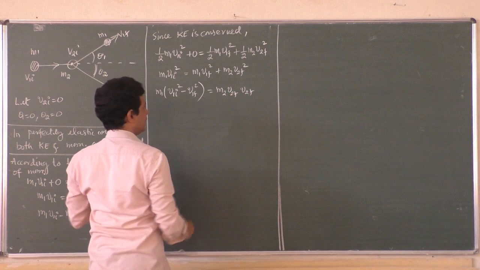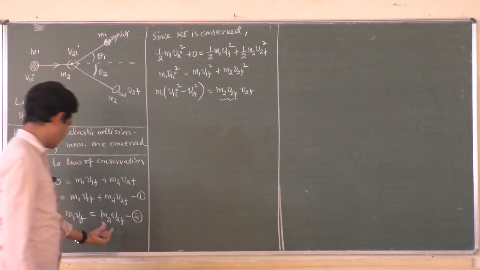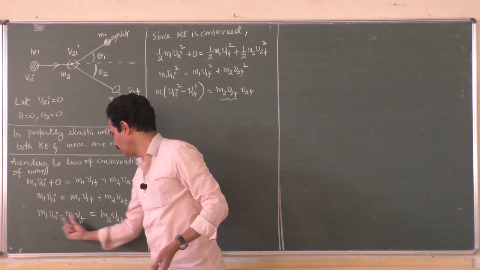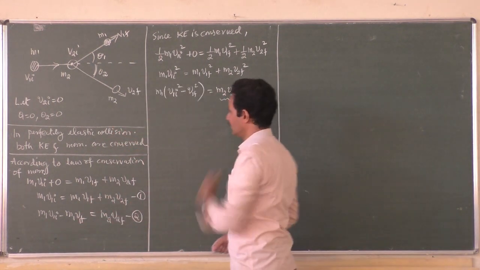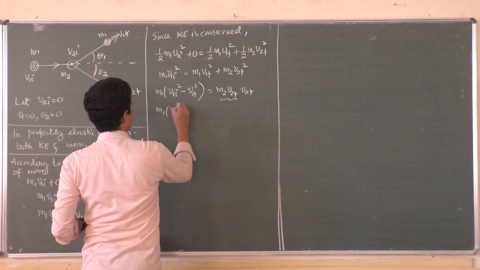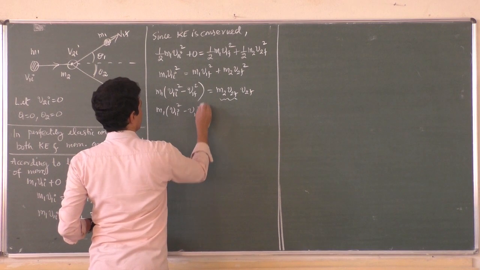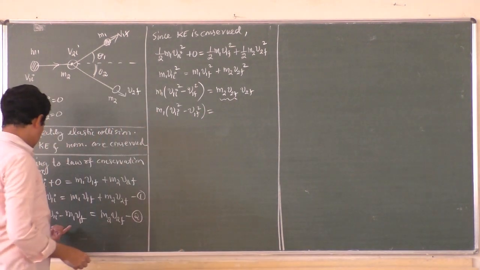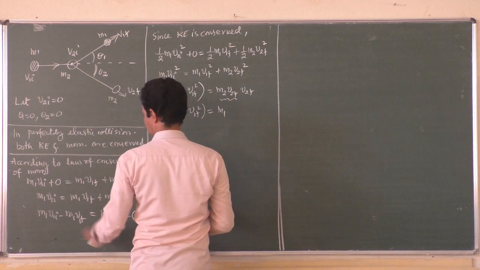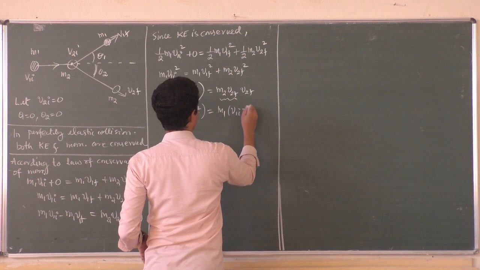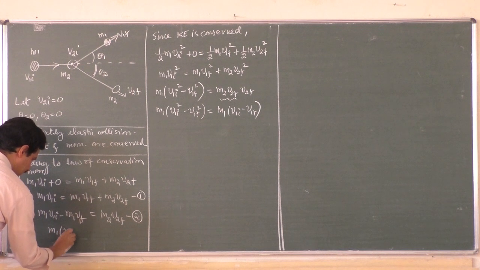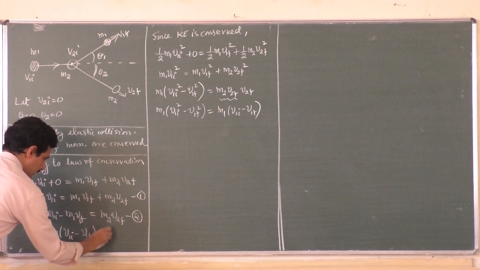Why did I split this? Very simple. We have m2 v2f ready here. You know what m2 v2f is? m2 v2f is nothing but m1 v1i minus m1 v1f. So shall we substitute it here? So m1 into v1i square minus v1f square is equal to m2 v2f, which is m1 v1i minus m1 v1f, m1 into v1i minus v1f. So I could have written it that way also.